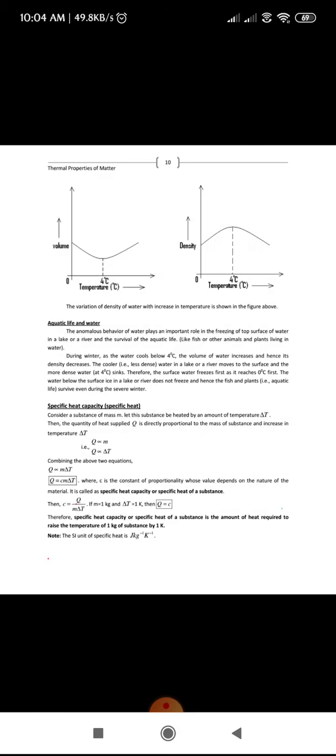Similarly, when you plot a graph of density versus temperature, as you can see, when you raise the temperature of water from 0 to 4 degrees Celsius, the density increases. Once it goes beyond 4 degrees Celsius, the density decreases. Hence we conclude that at 4 degrees Celsius, the water has maximum density and minimum volume. This behavior helps in the survival of aquatic life in severe winter.